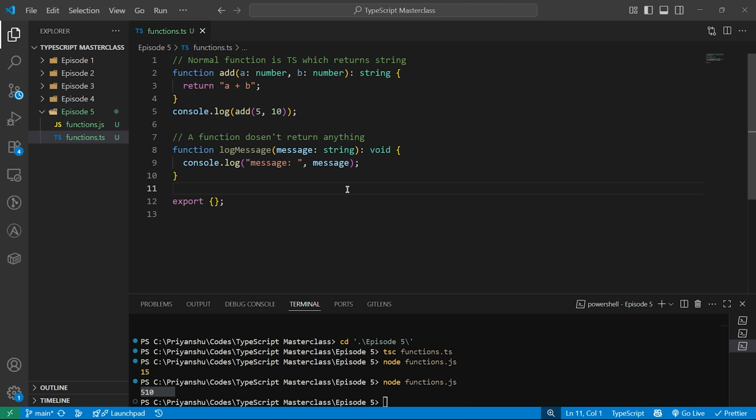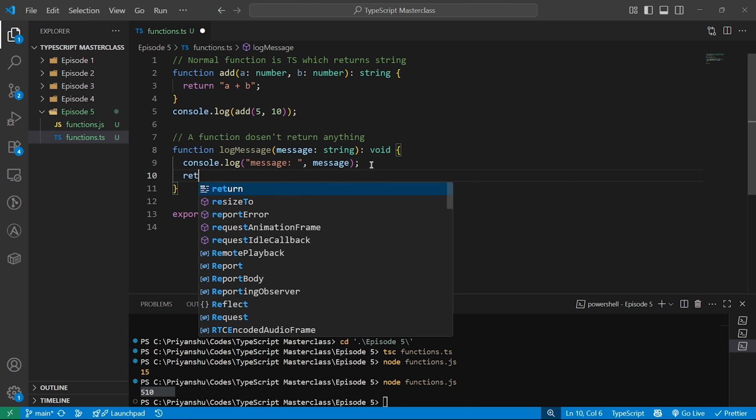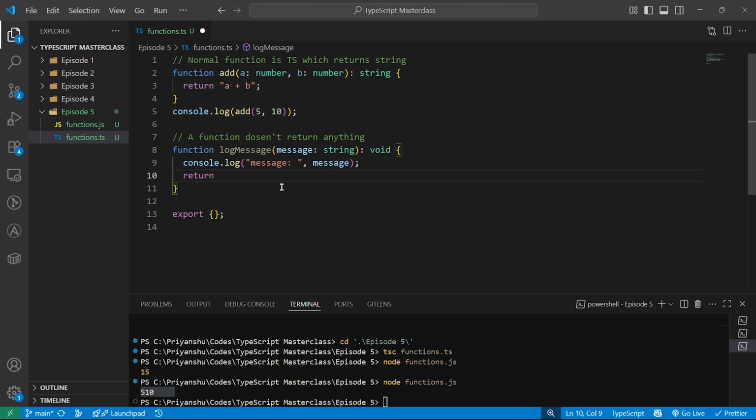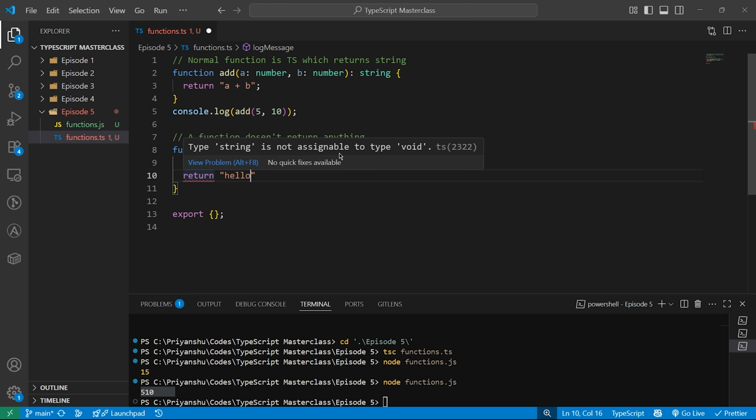Okay, this is fine, no error as of now. If I do return over here, maybe hello, see over here, type string is not assignable to type void. Void means the function is executed for side effects only, no return value. If you try to return something, TypeScript will flag it.